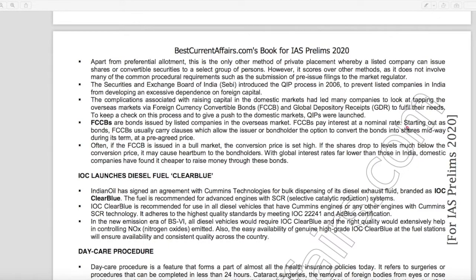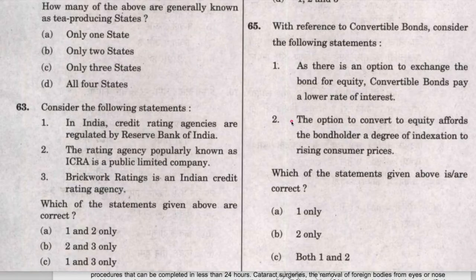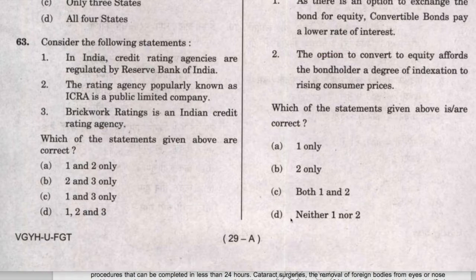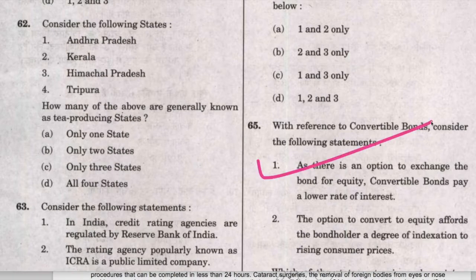Here it is mentioned that foreign currency convertible bonds usually carry clauses which allow issuer or bondholder the option to convert the bonds into shares midway during its term at a pre-agreed price. Often, if the FCCB is issued in a bull market, the conversion price is set high. If the shares drop to the levels much below the conversion price, it may cause heartburn to the bondholders. With global interest rates far lower than those in India, domestic companies have found it cheaper to raise the money through these bonds. So here it is clearly mentioned. This statement is also correct. Both 1 and 2 are correct. C is the answer, and this question is solved.